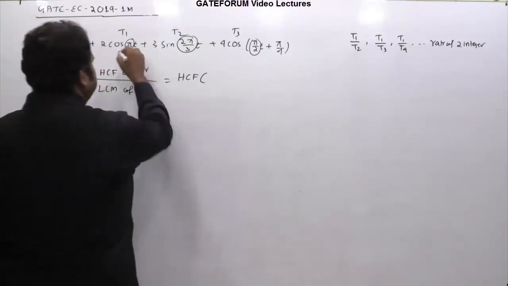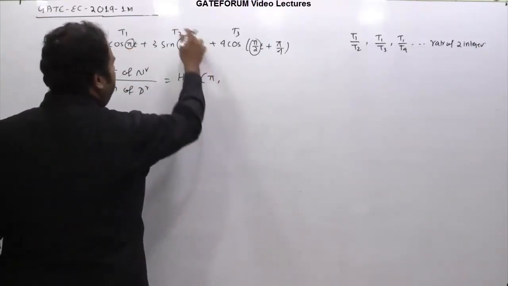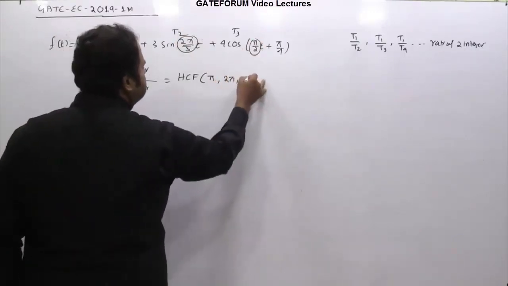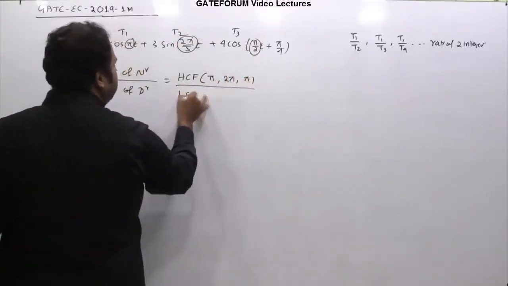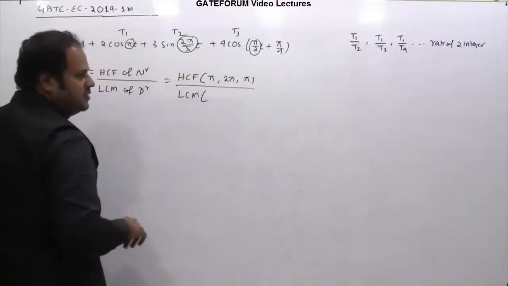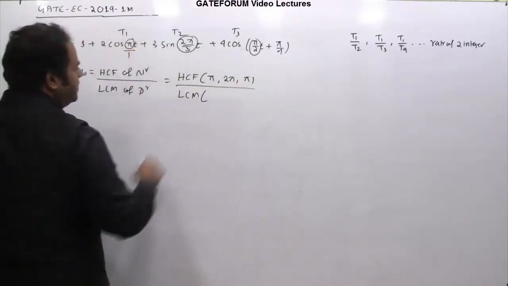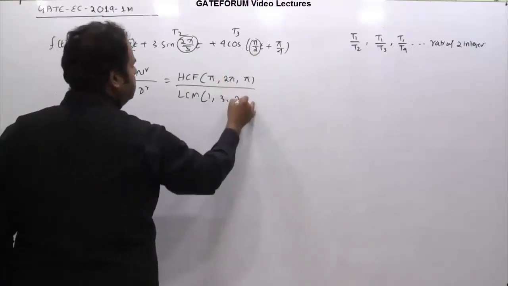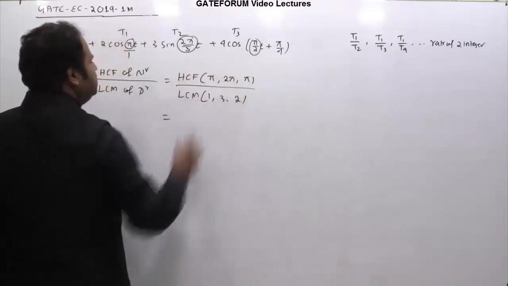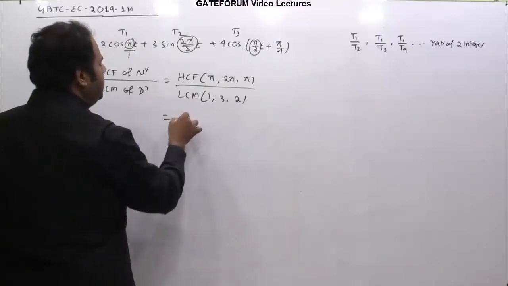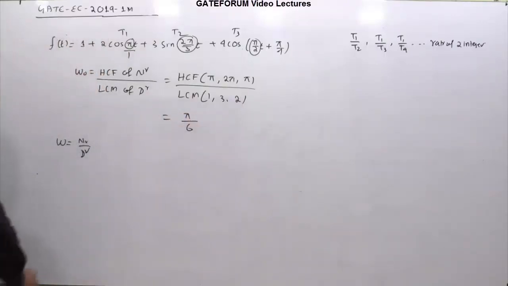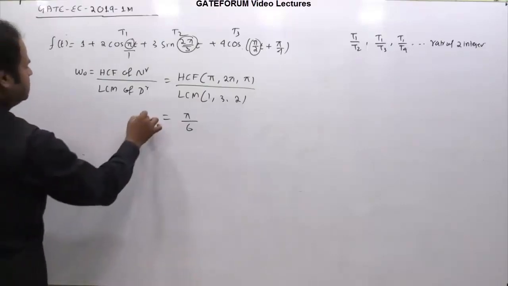So for the numerators of the frequencies, this is pi by 1, you can think of this as pi, and the numerator of this frequency is 2 pi. So these are pi, 2 pi and pi, divided by the LCM of the denominators of the frequencies. This is pi by 1, so the denominators are 1, 3 and 2. If you find the HCF of the numerators, that is pi, and the LCM of the denominators is 6. So this is what your fundamental frequency omega naught is.